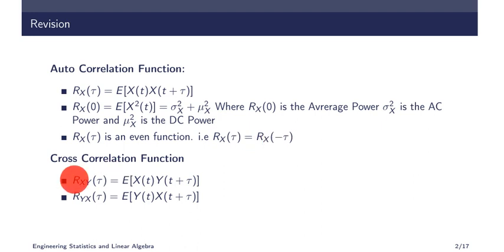Similarly, we have seen about cross correlation also. Cross correlation function says that Rxy of tau, so cross correlation means there are two independent random variables x and y. So Rxy of tau is expectation of x of t into y of t plus tau, and Ryx of tau will be expectation of y of t into x of t plus tau.